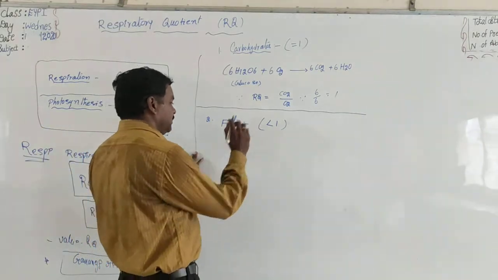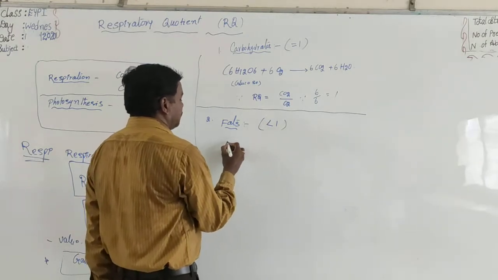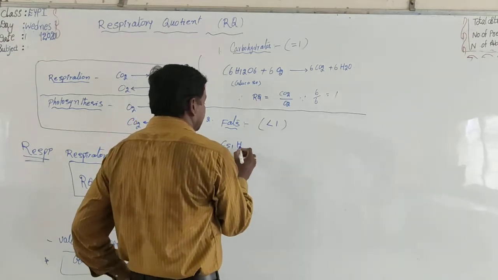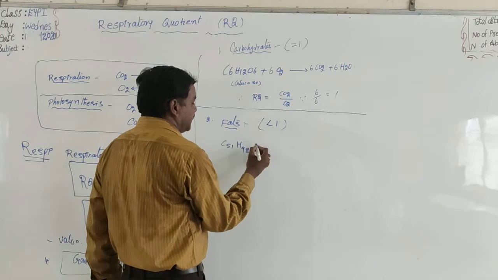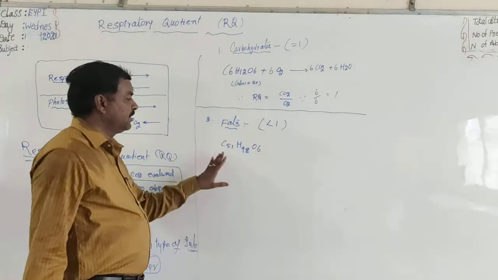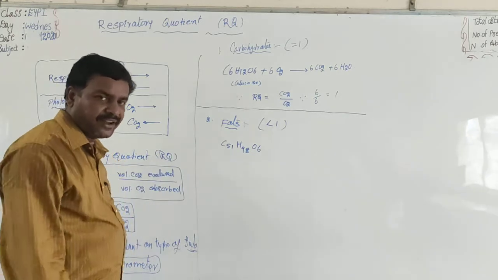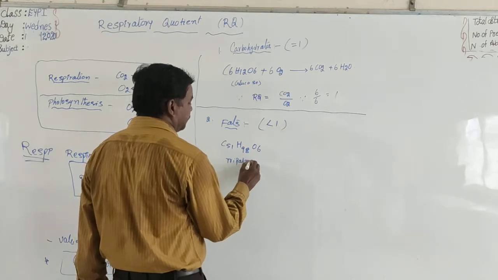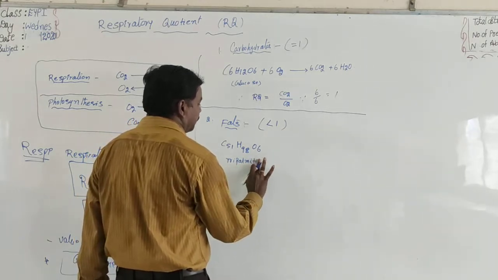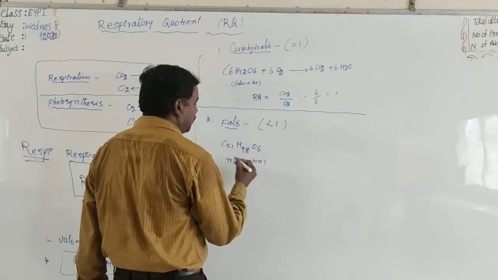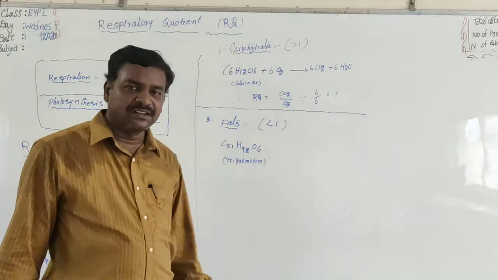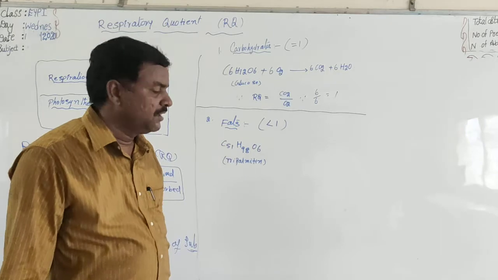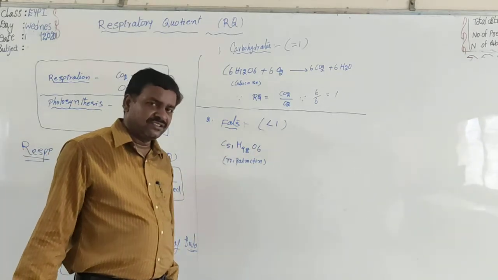Because, for example, this is the fat tripalmitin, C51H98O6. This is a fat, tripalmitin. What is the molecular formula of the fat tripalmitin? C51H98O6. Compare the number of carbons and oxygens.